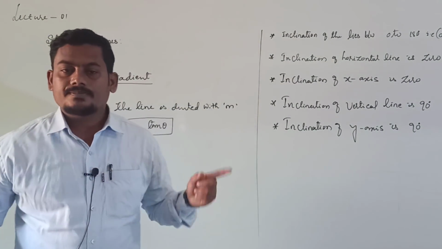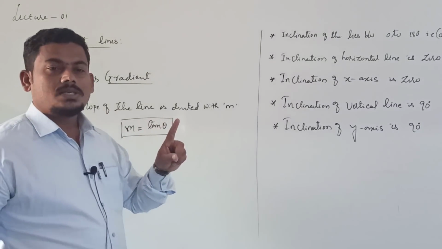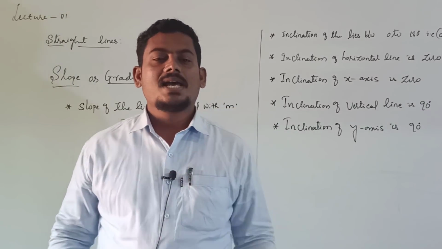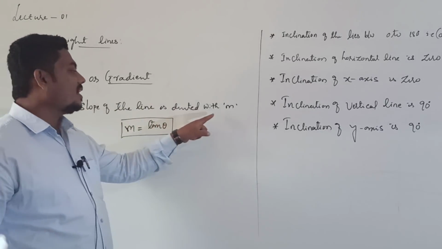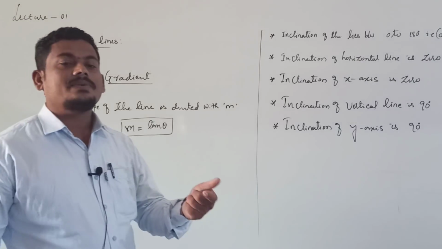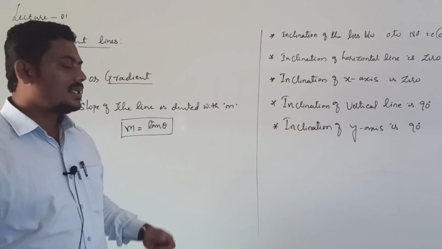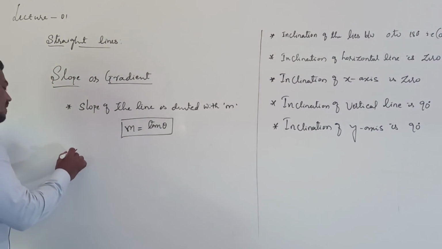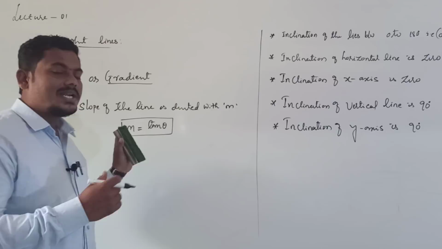Once again, what is slope? If theta is the inclination of the line, then tan theta is called the slope of the line, and it is denoted with small m. m is equal to tan theta. Throughout this chapter, small m is nothing but the slope of the line, right? Then what do you conclude about slope?